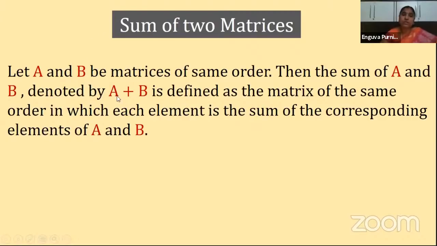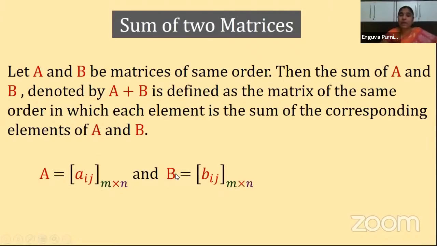Next. So when you are adding two matrices, we came to know the order of the resultant matrix. But what are to be added? Let us see here. The corresponding elements of A and B must be added. Understood, children? So let us see how it is. A is equal to Aij, a general matrix of order m by n, and B is equal to Bij of order m by n.